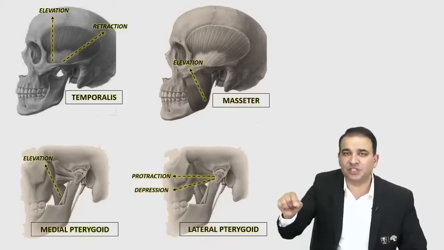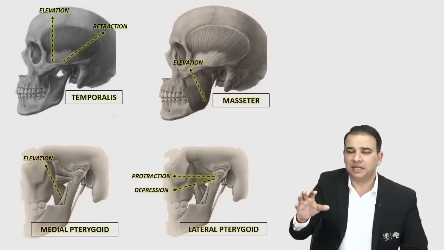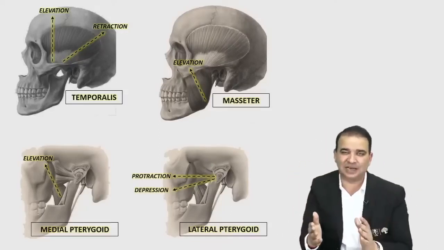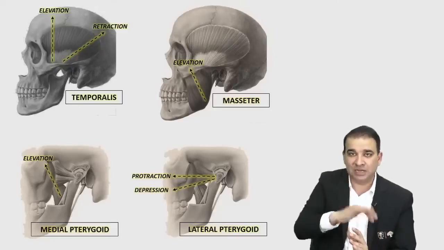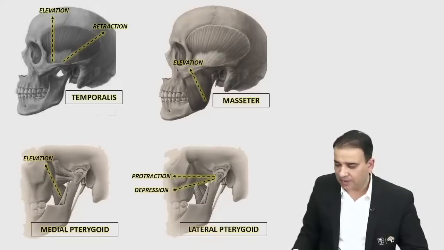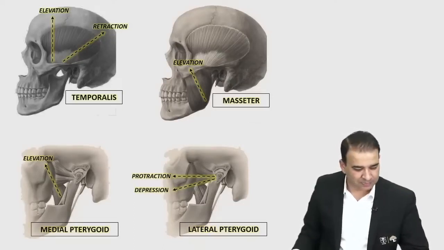The thing in this question is to identify the muscle. Identify the muscle in the different sections, guys, coronal, transverse, whatever it is. If you have an idea about which muscle is outside the ramus, which is inside the ramus, which is above, which is below, which is medial, which is lateral, you'll be able to identify it, and then they will ask you the question. First you identify it, and then the question on their action.